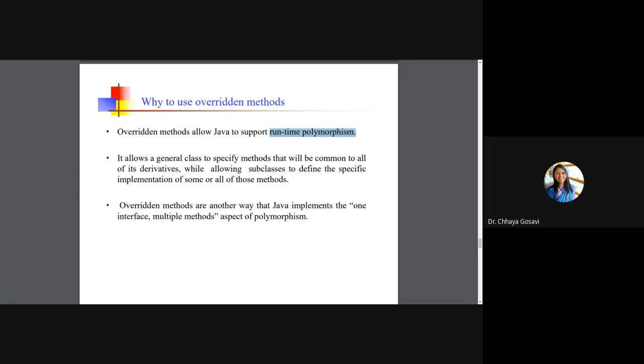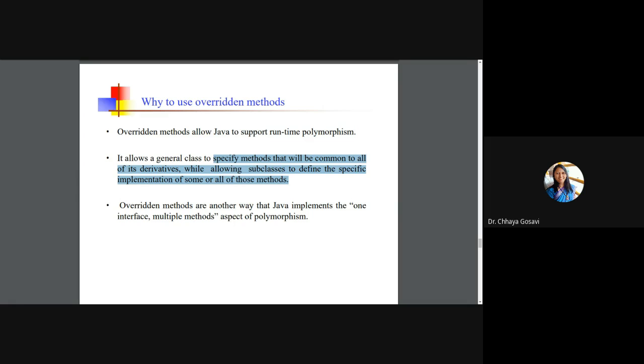Overridden methods allow Java to support runtime polymorphism. It allows a general class to specify methods that will be common to all its derivatives, while allowing subclasses to define specific implementations of those methods. So this is just a prototype.